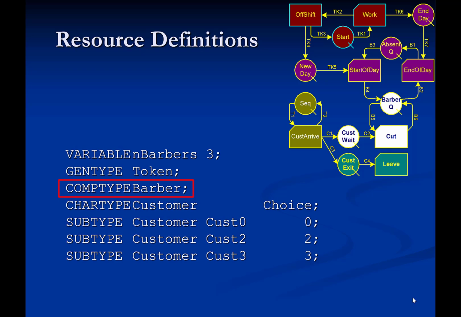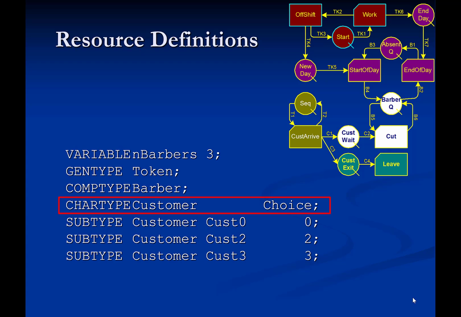In this case, the barber whose resnum is 1 will represent barber A, the owner. The barber whose resnum is 2 will represent barber B, which is preferred by 30% of the customers. And the barber whose resnum is 3 will represent barber C, which is preferred by 10% of the customers.